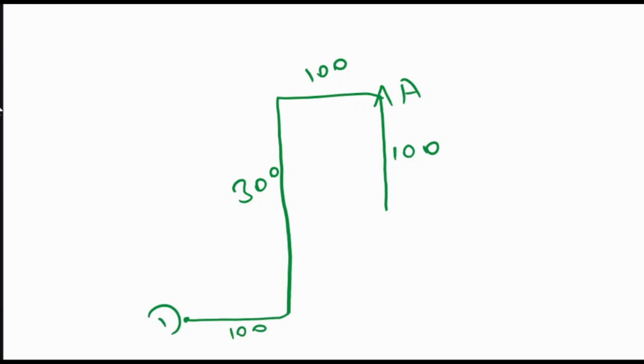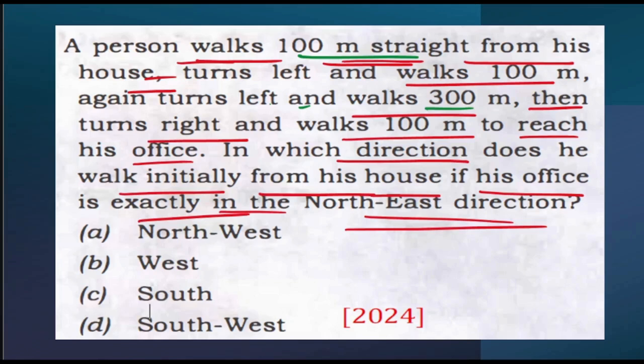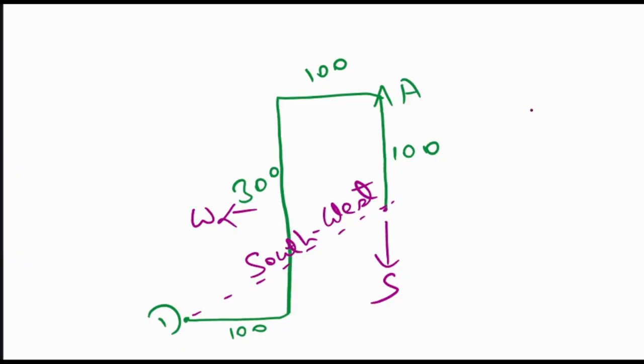So now, if we consider the direction from his home towards his office, what is the direction that is coming? Now it is coming southwest. So this is south and this direction is west. That means this is southwest, correct? But in the question, they have said that the direction of his office from his house is towards the northeast direction. Now northeast means somewhere in this direction. Somewhere at this point the office is from his house.